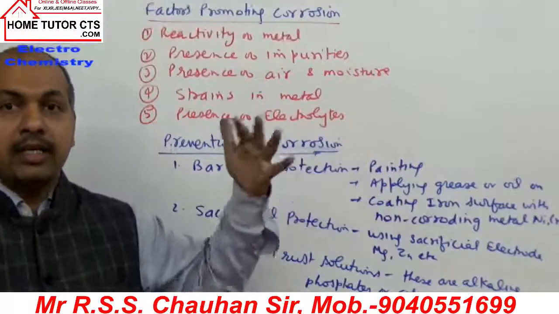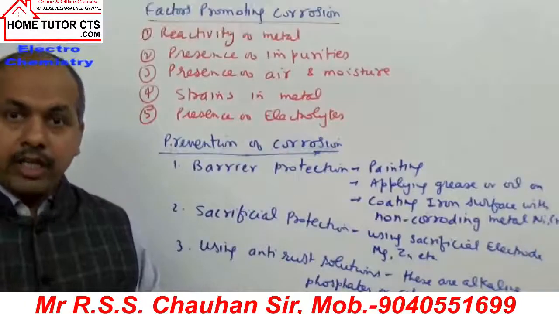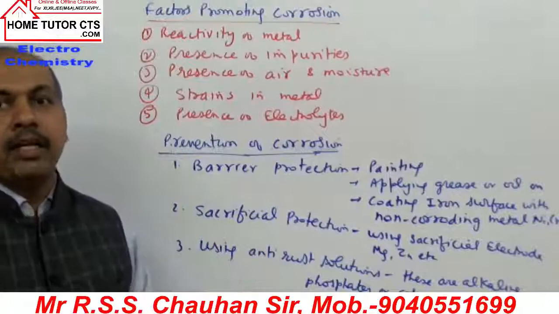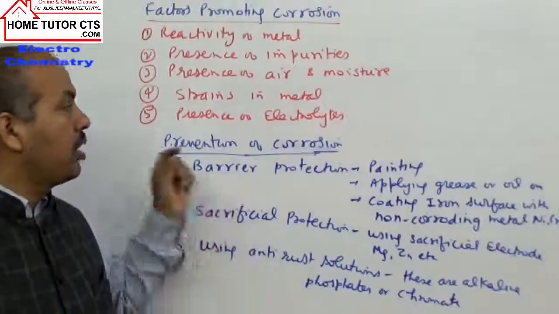The presence of air, CO2 or other polluting gases will make the medium acidic and they promote corrosion.